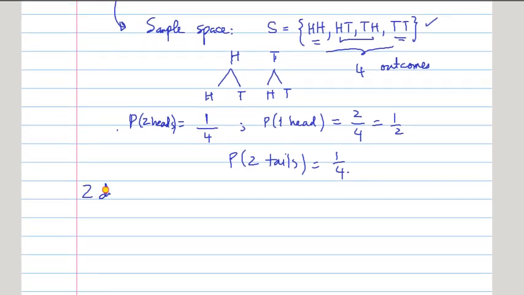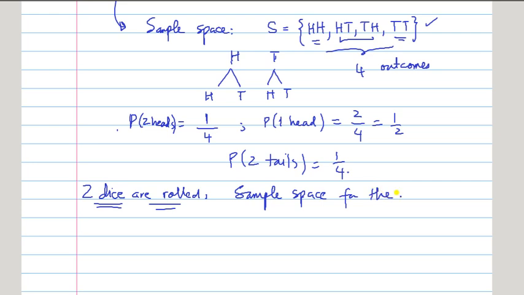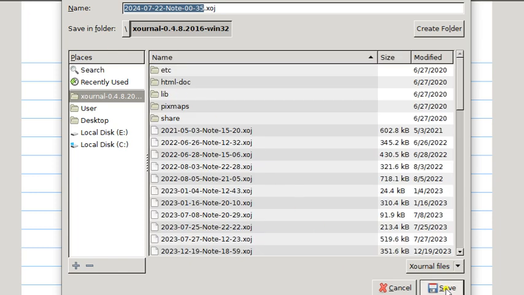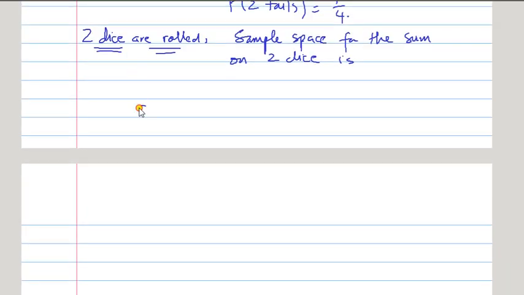Similarly, if two dice are rolled or thrown, then for the sum on two dice, we can write the sample space as 1 2 3 4 5 6.